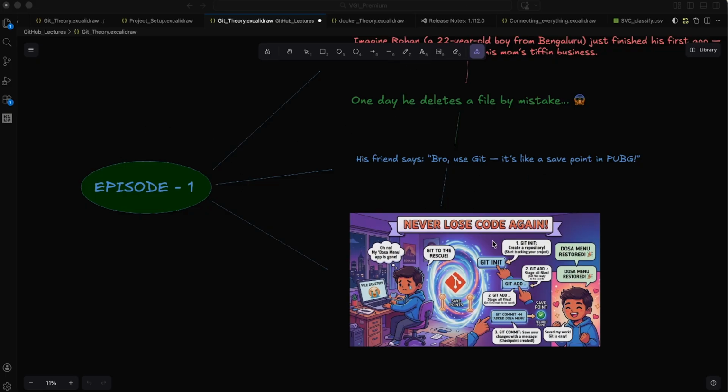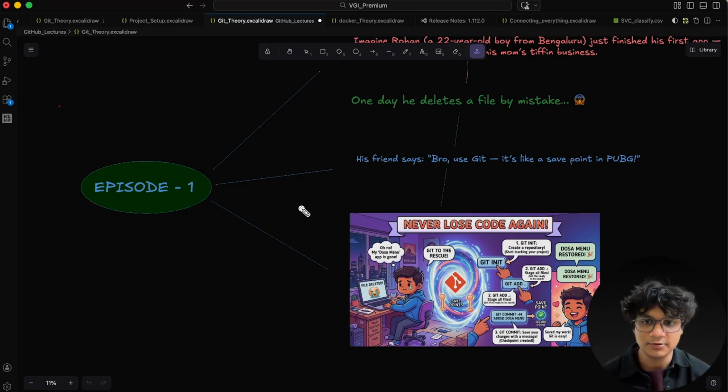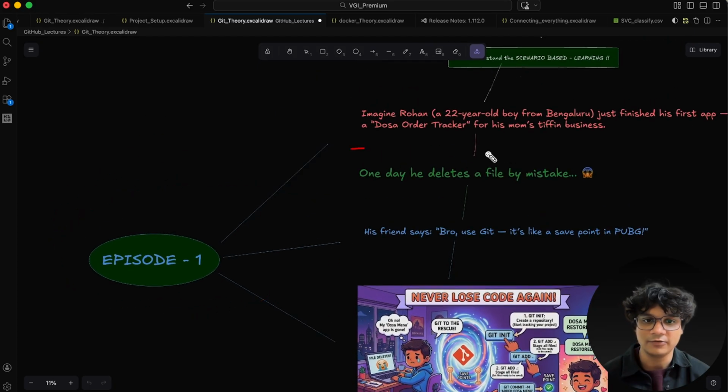I hope you get it, so that next time when Rohan develops a project, he will know the sequence of commands to keep in mind: first git init, second git add, third git commit, and then if you want to check, git log. And to see all the commits, git log --graph --all. In this way you have learned the entire episode 1 of Rohan's problem.